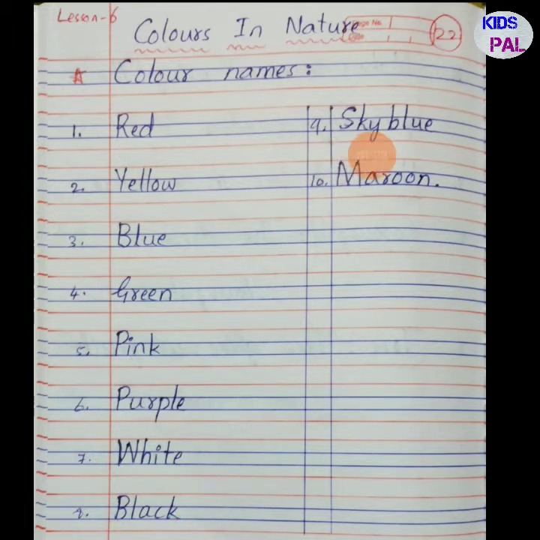Ninth, sky blue. S-K-Y-B-L-U-E, sky blue. Tenth, maroon. M-A-R-O-O-N, maroon. So these are the color names which we learned in this lesson, Colors in Nature.